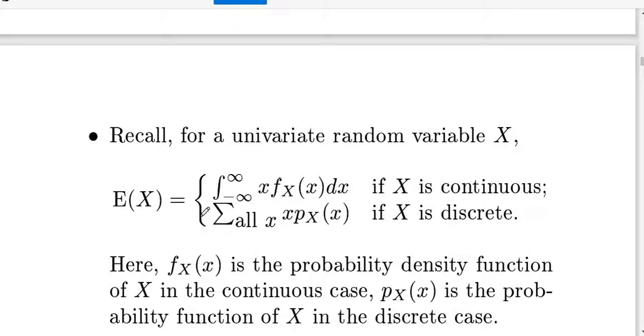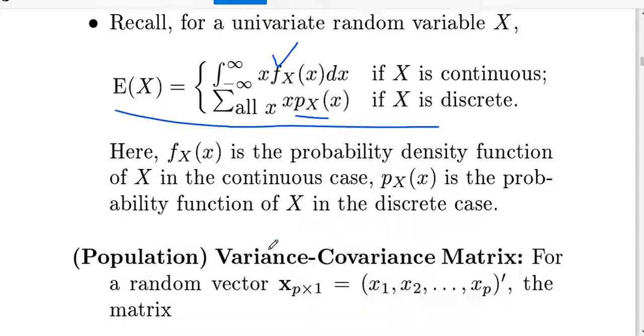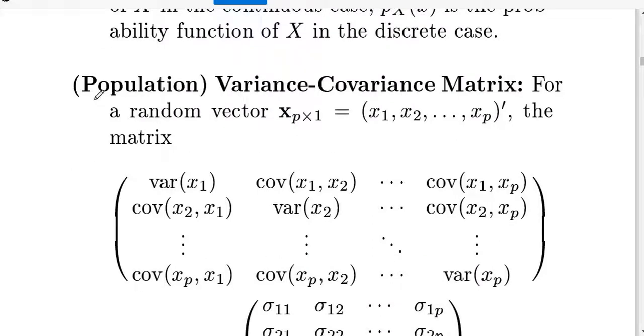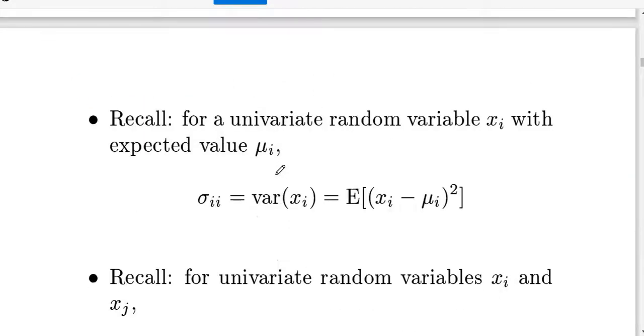The expected value formula for the discrete case: you sum x multiplied by the pmf, and in the continuous case you take the pdf. Now, how you can find the variance covariance matrix.